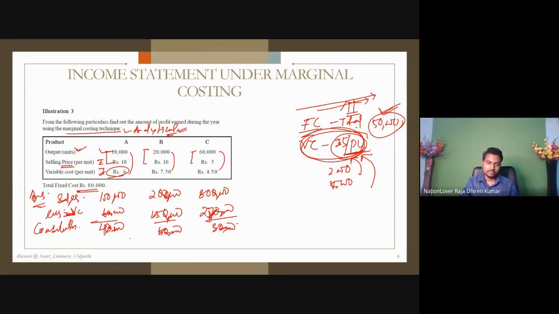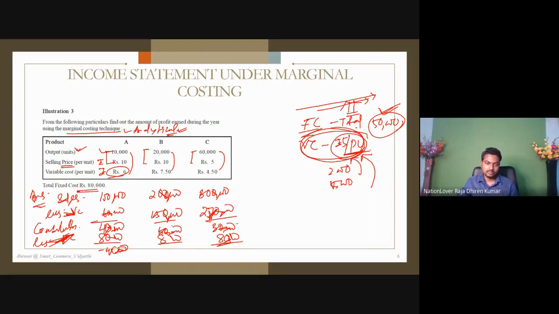There is a loss in all of them. Less fixed cost. This was contribution less fixed cost. Next to it, less fixed cost. Now fixed cost 80,000 given. So 80,000 less 80,000. 40 less 80, minus 40,000.